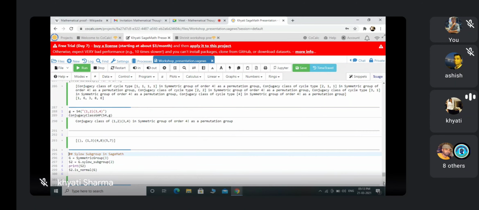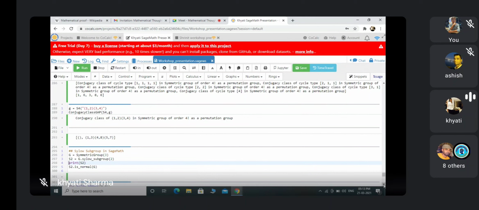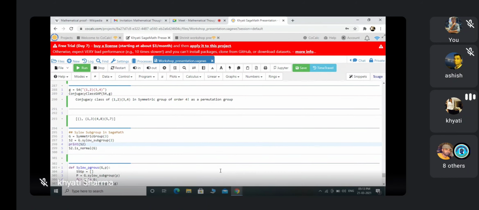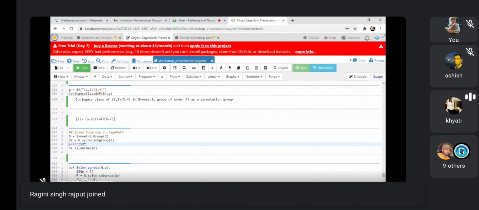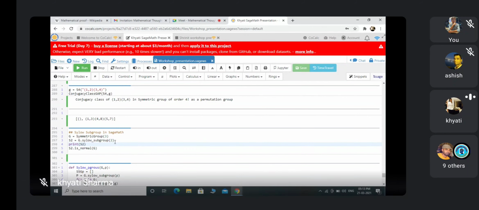So the next thing I'm defining here, the last thing that I am discussing today in group theory, is Sylow subgroups in SageMath. Here I am taking my G as the symmetric group S3. Now I am denoting S2 equals G dot sylow underscore subgroup 2. So in S3 it will give me a 2-SSG, and print S2 and check whether S2 is normal in G. This is the command S2 dot is underscore normal. So I am running this.